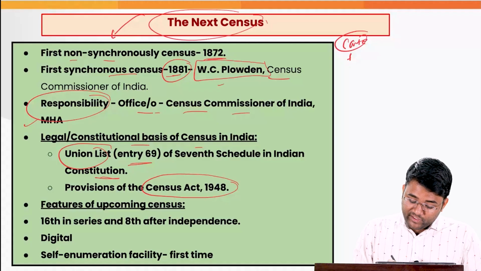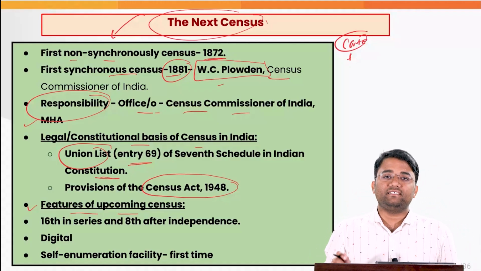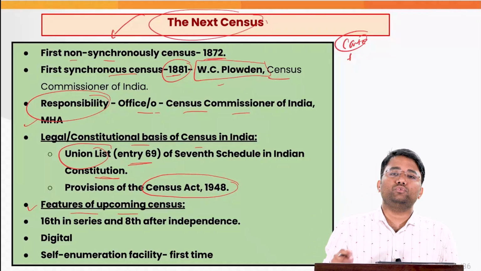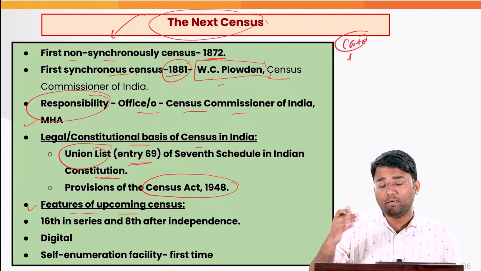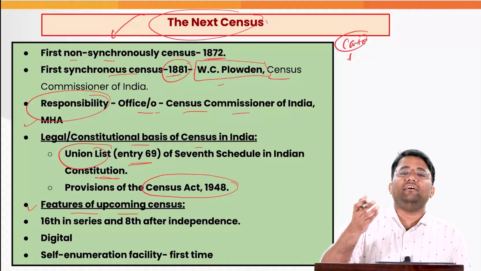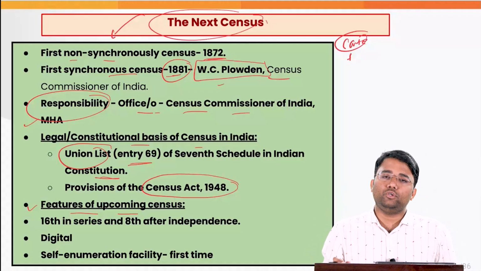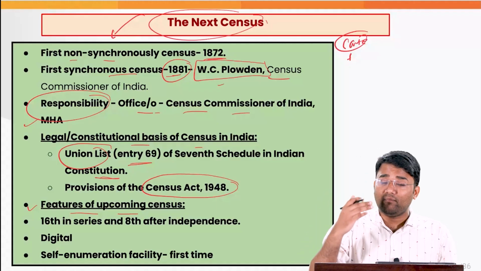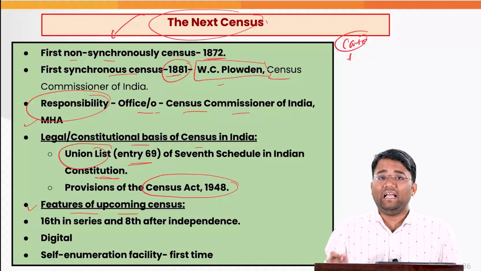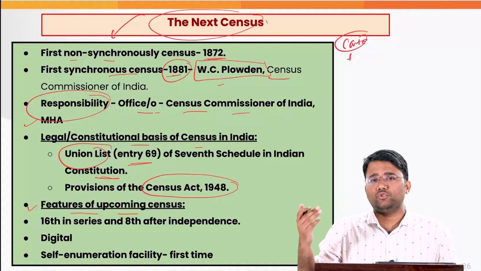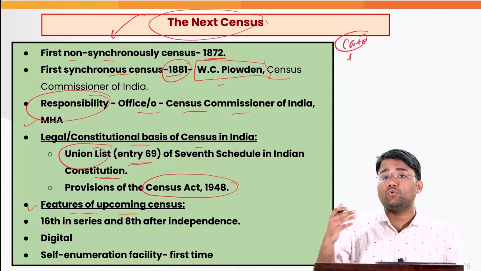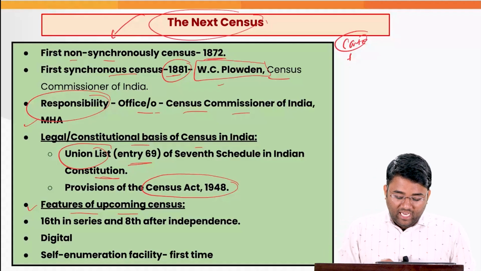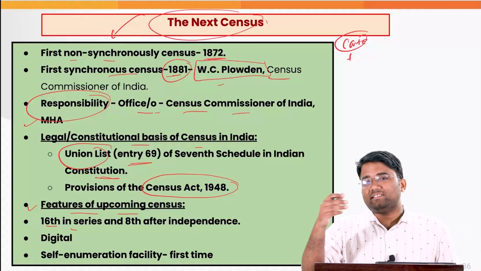Then what will be the features of the upcoming census? Since 2011, we could not conduct any other census. It was due to be conducted in 2021, or the process should have started before 2021. But as you would be aware, the COVID-19 pandemic came in 2020, and the Union government said it would find it very difficult to conduct the census. Since then, there have been various structural issues which the government reported, due to which they could not conduct the census. And we are in 2025 now, and